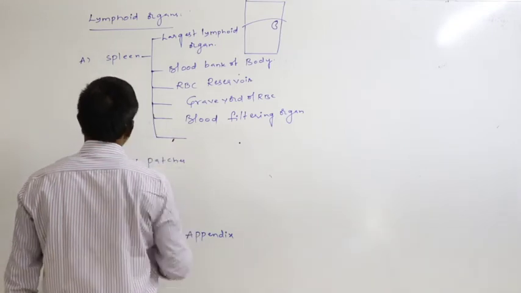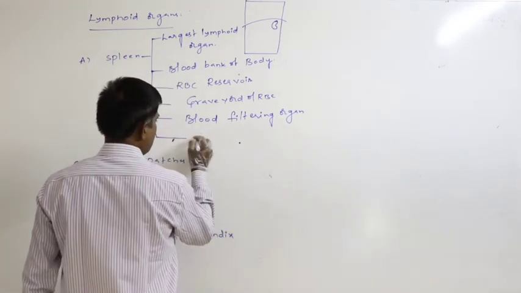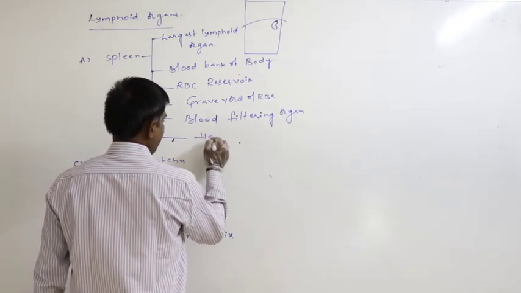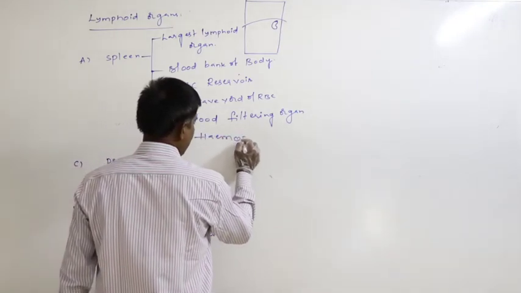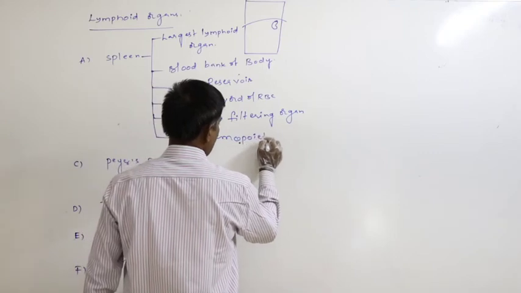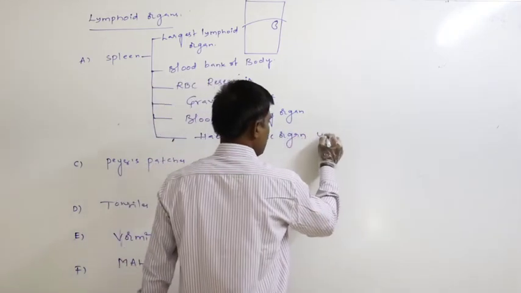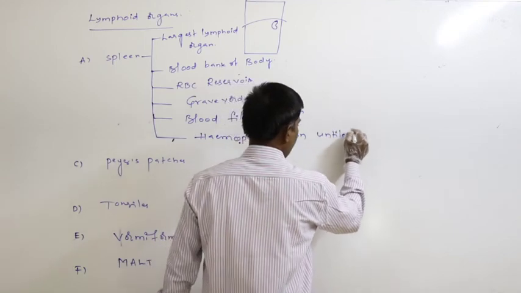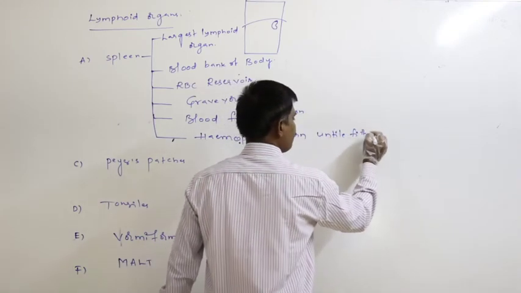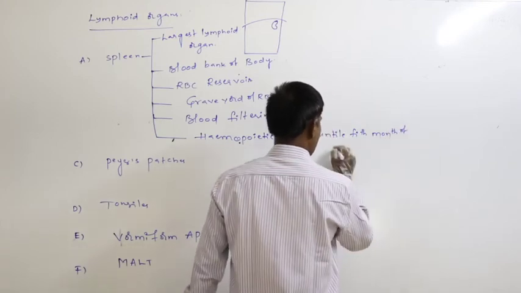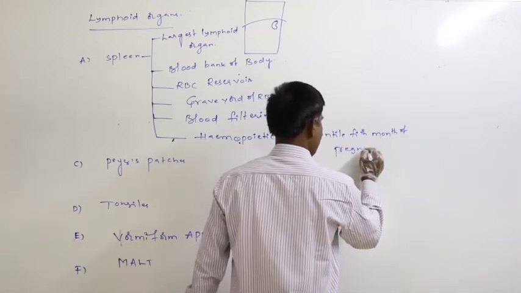Again, principally it acts as a hemopoietic organ until the fifth month of pregnancy.